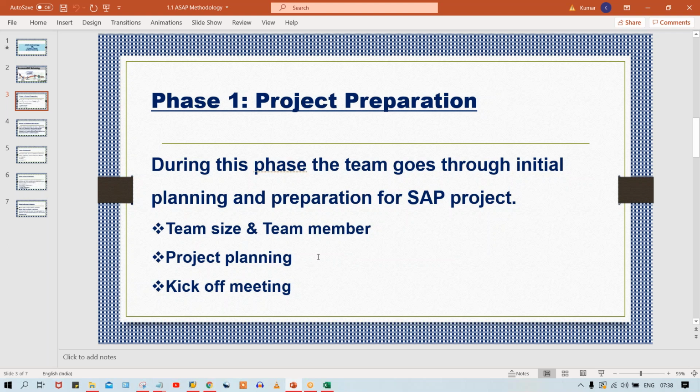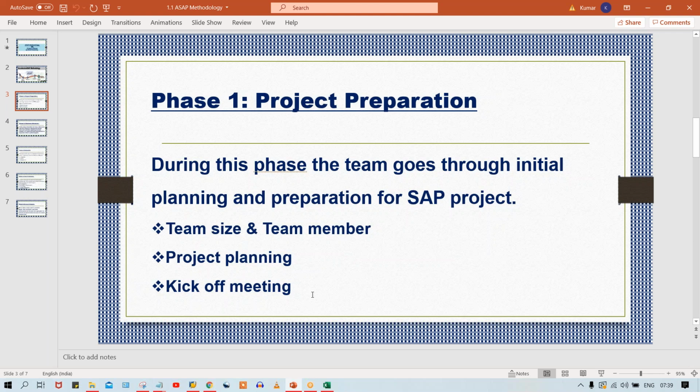So now, project planning means all the deadlines are going to be decided by the project manager. And then the kickoff meeting. In the kickoff meeting, generally, let's suppose team size is decided, team members already completed, that these are the 30 people. Project planning is also done, everything is done. Now the team is already set, there is a team of 30 people.